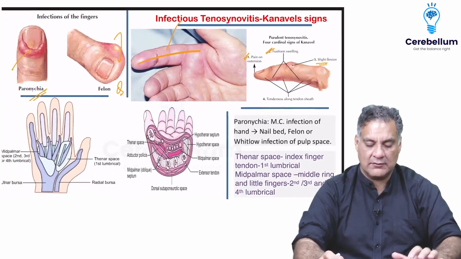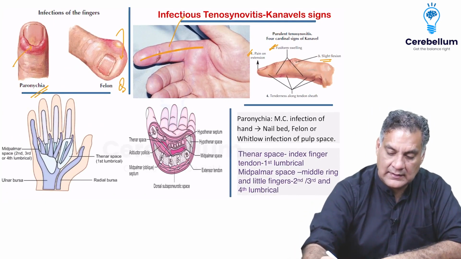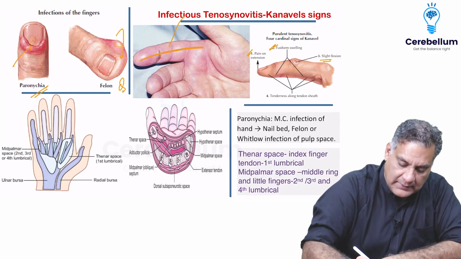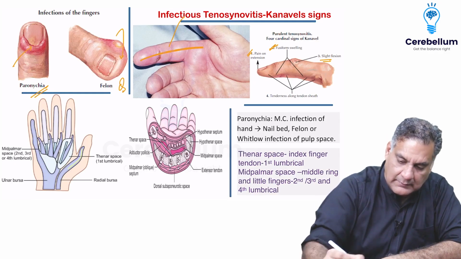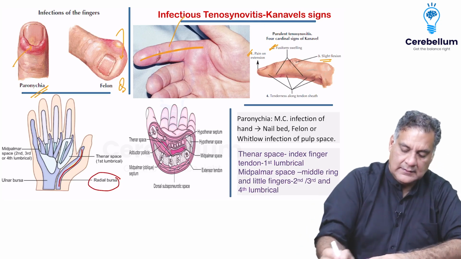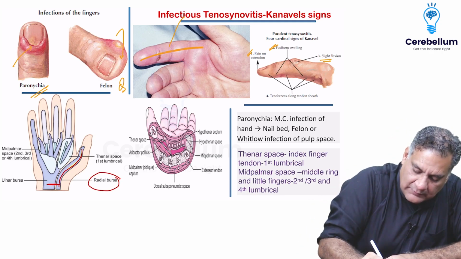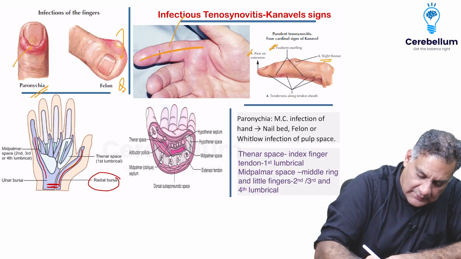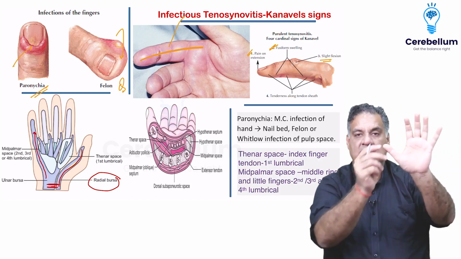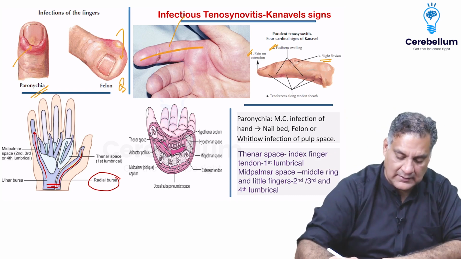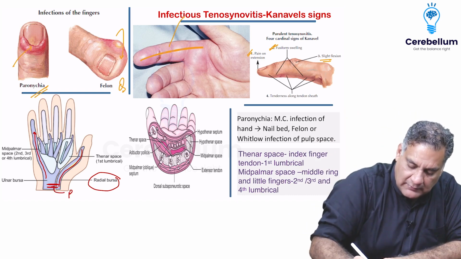Also remember one thing which I want you to remember, that in our hand, there is a space called as a radial bursa that goes around the thumb. Then there is a space called as forearm space of Parona, which communicates with the ulnar bursa, which goes to the little finger. So the infection of the thumb can go to the little finger with the forearm space of Parona crossing it. So this space is called as forearm space of Parona.